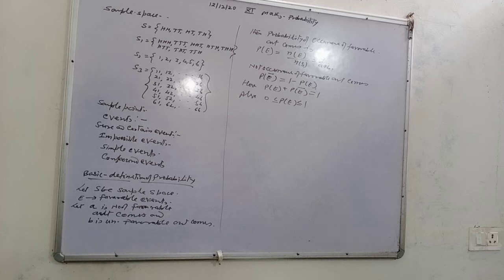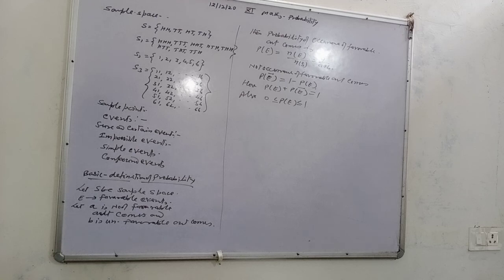Now see basic definition of probability. Let S be a sample space, E is the favorable event, what we need. Let small a be the number of favorable outcomes and small b be the unfavorable outcomes, meaning what we want does not come. A favorable means what we want, the coin showing, the experiment result showing favorable.